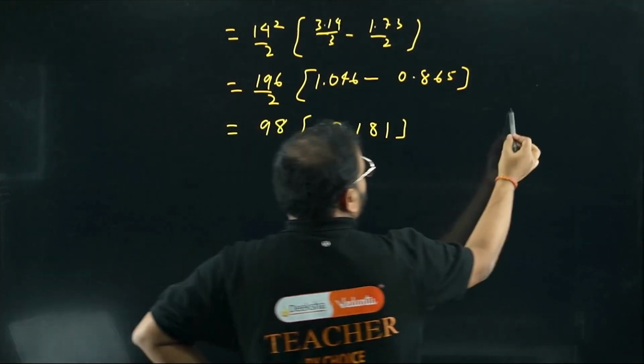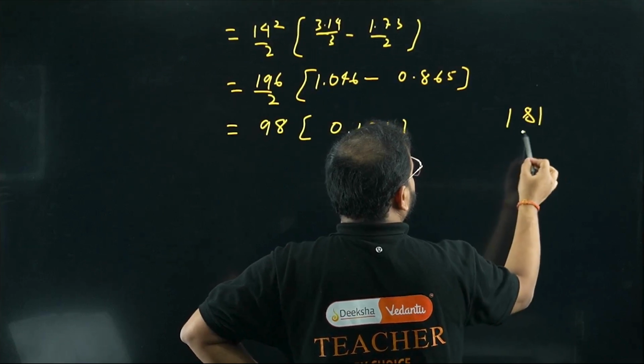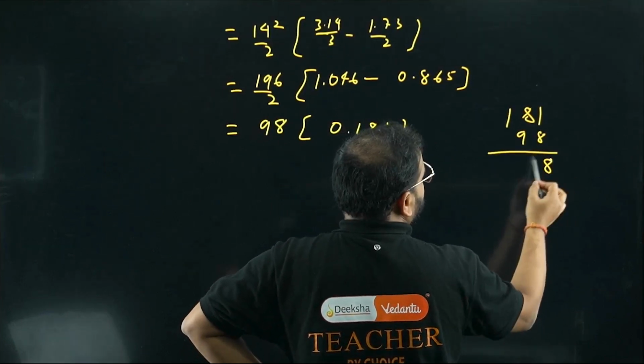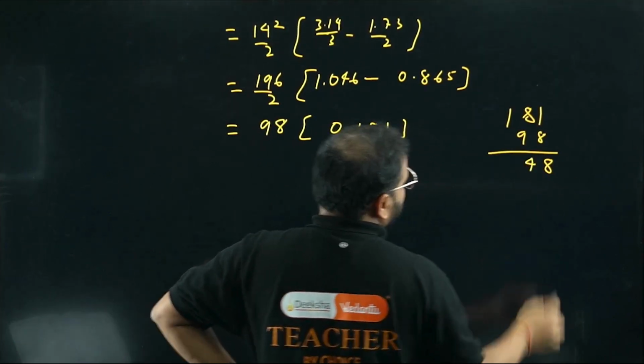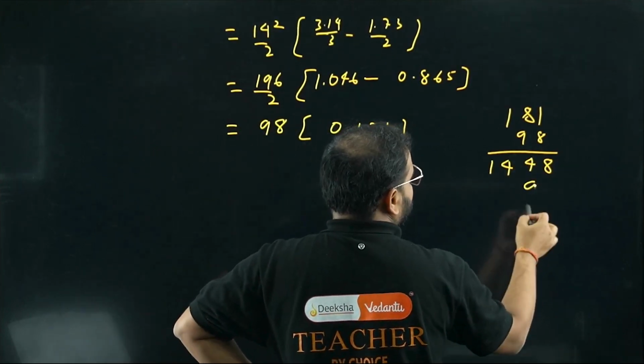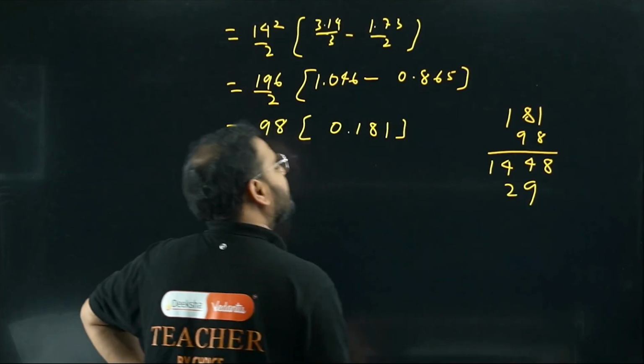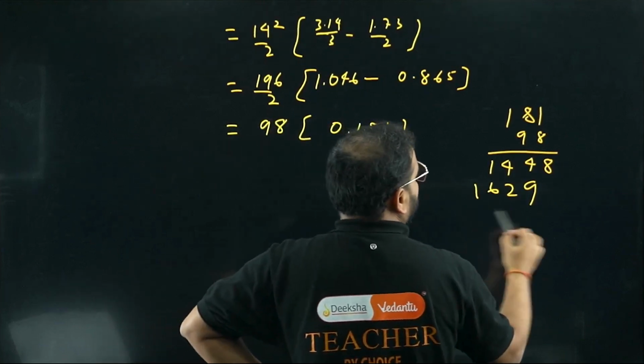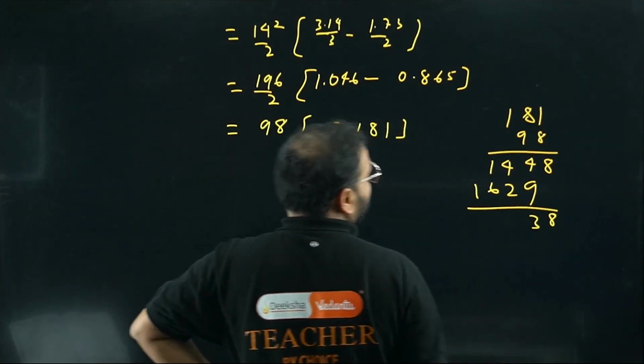Multiply 181 with 98: 8 ones are 8, 8 eights are 64, and so on.